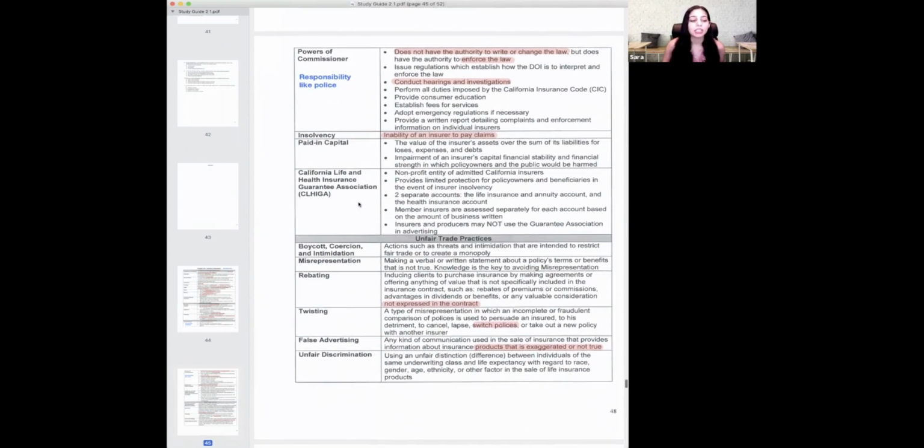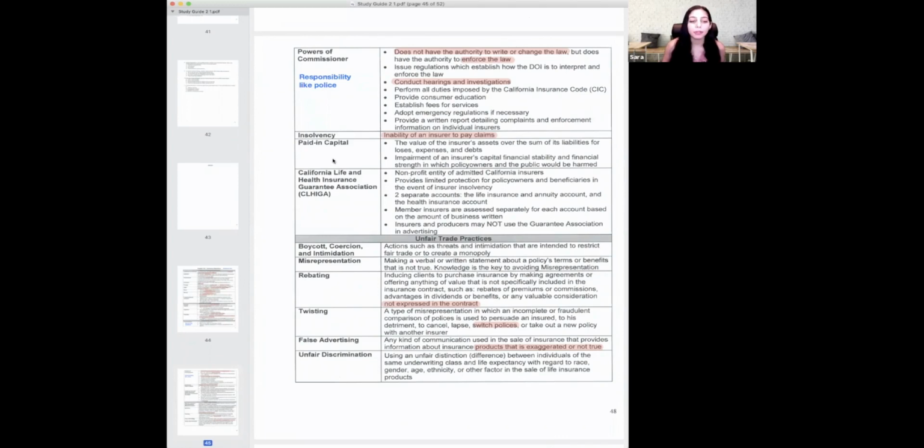Insolvency is when a company has a lot of clients. They must have an account separate from everything else that has enough money that if all their clients died the same day, at the same time, they have enough money in that account to pay everyone out. If they don't have enough money in that account, they're considered insolvent. That means they do not have enough money to pay claims.